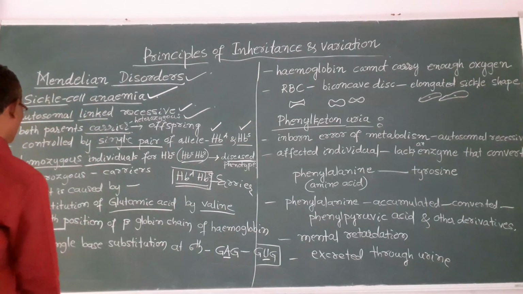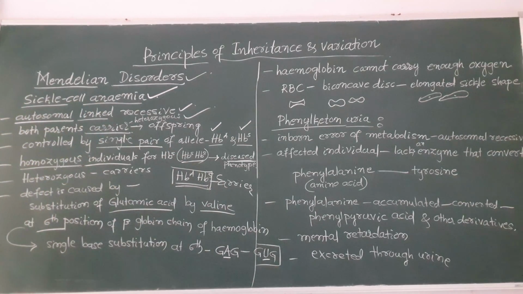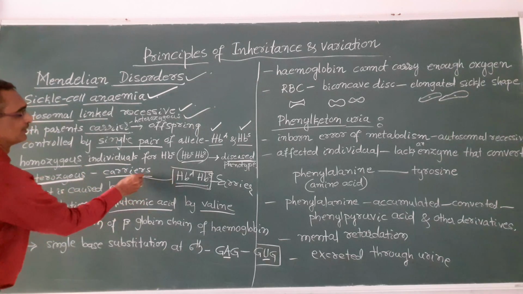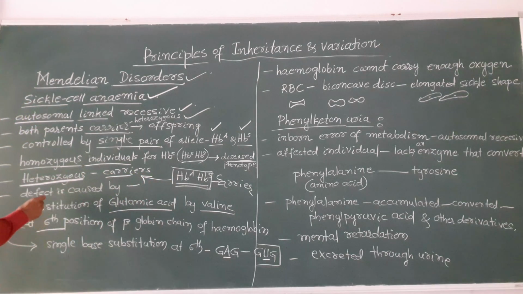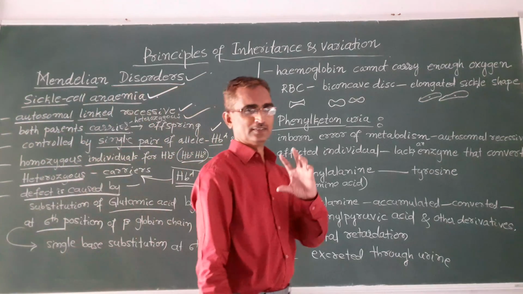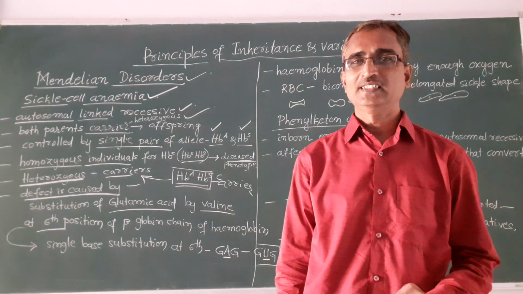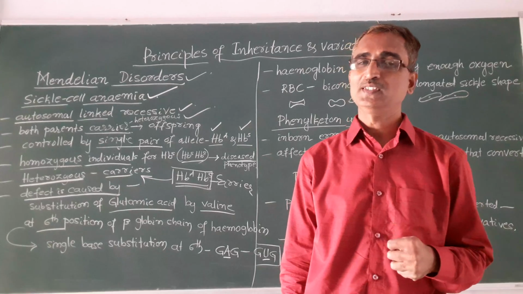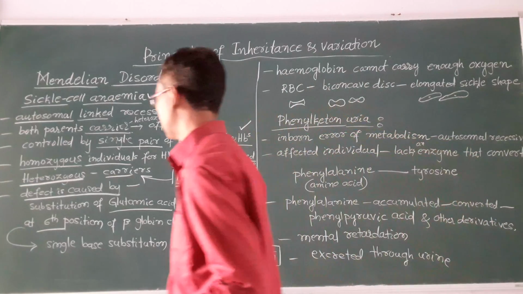Fine. In the heterozygous condition, they are carriers. Next, how is this defect in hemoglobin caused? How does it take place? Let us understand it.